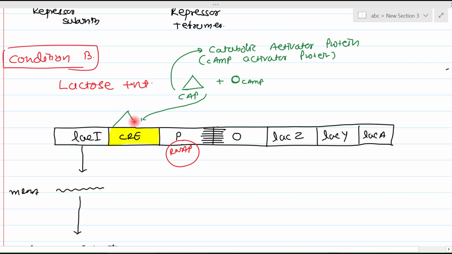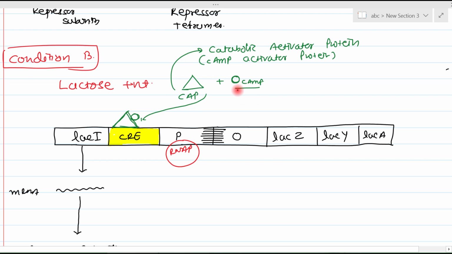So this is CAP, and this is cyclic AMP. This CAP-cyclic AMP complex needs to be bound with the CRE element, and that is the second requirement for RNA polymerase to bind with the promoter. Now, at any given time in E. coli bacteria, CAP is always in enough amount, in excess.